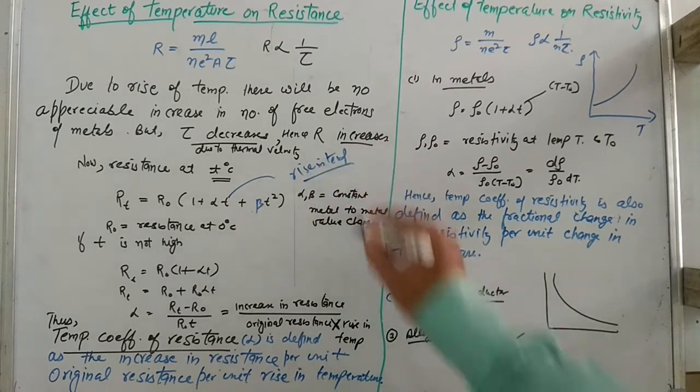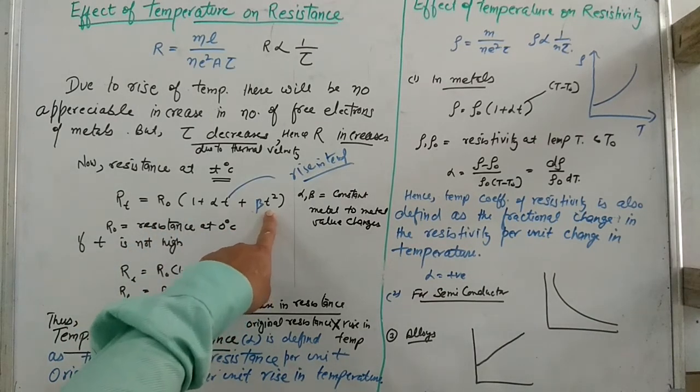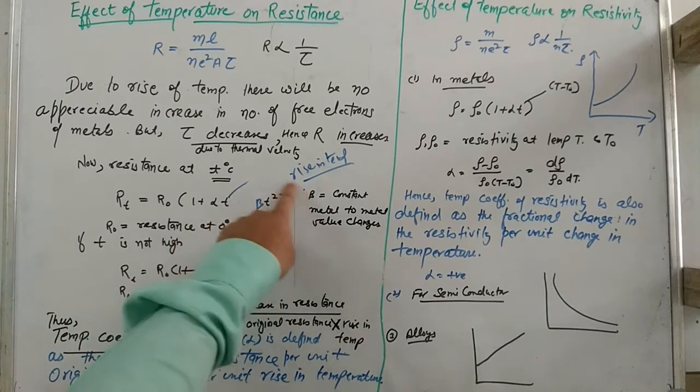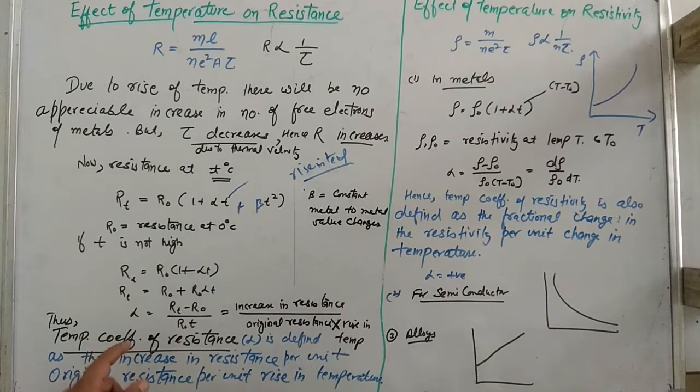If the temperature is not too high, then this beta parameter is not required and can be neglected.